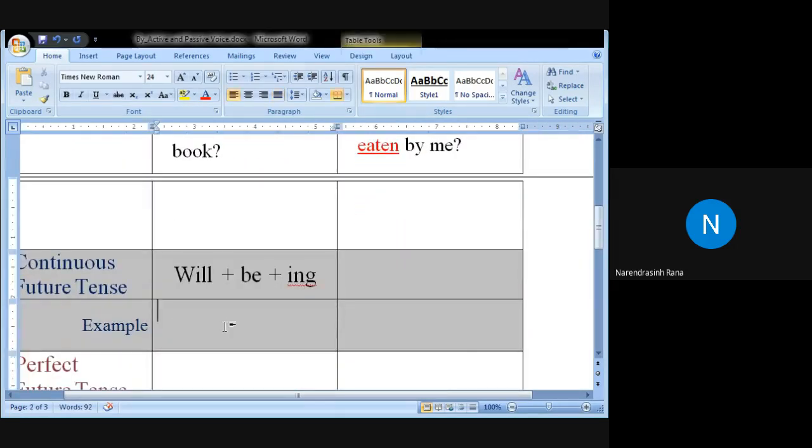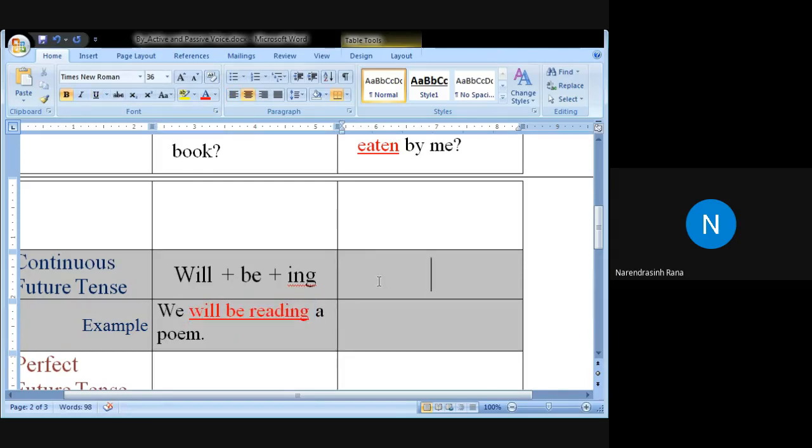Okay, now let us take an example. For example, we will be reading a poem. You can use the adverb tomorrow. So will plus be plus ing, this is the form of the verb.